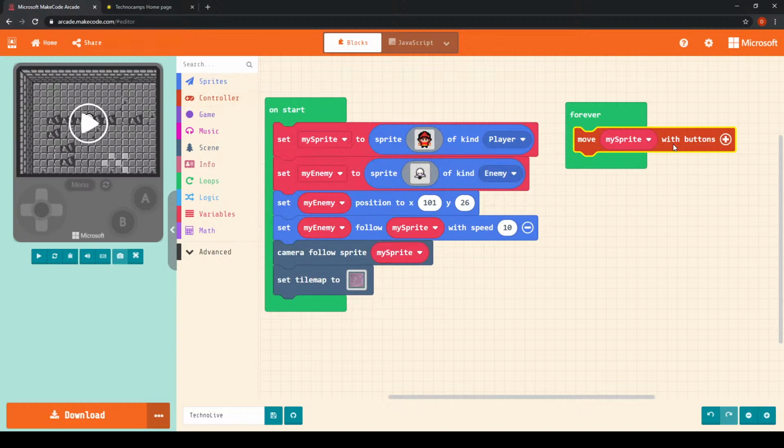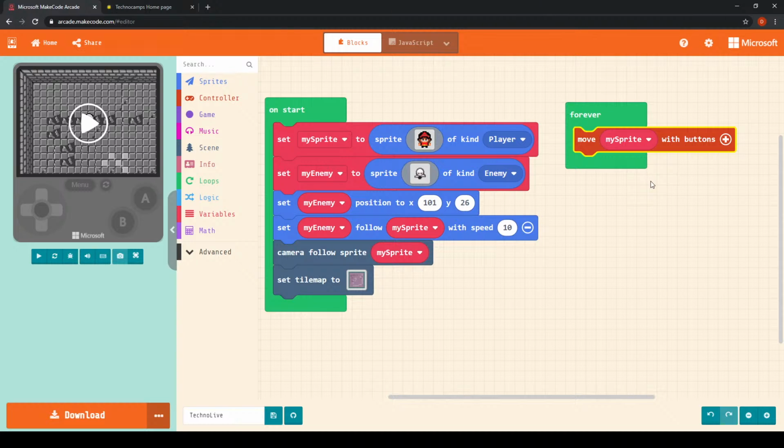I'm going to drag that and pop it inside of the forever loop, which essentially means that our playable character, our player sprite, will now be able to move around the game using the arrow keys. It'll simply use the arrow keys, as opposed to us having to hard code those particular buttons and manually program a certain velocity, the speed that our character moves around the world.